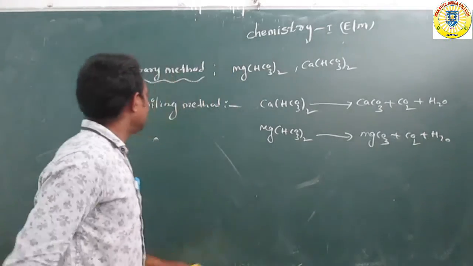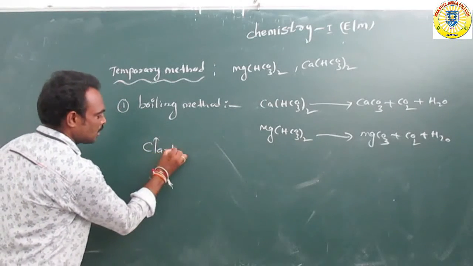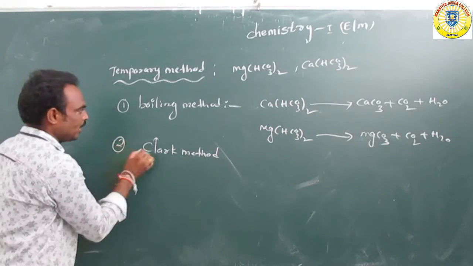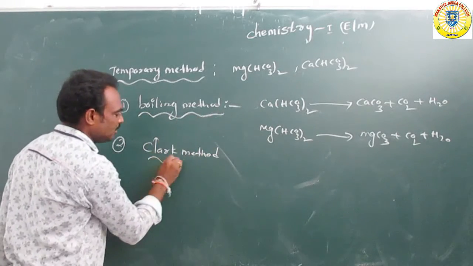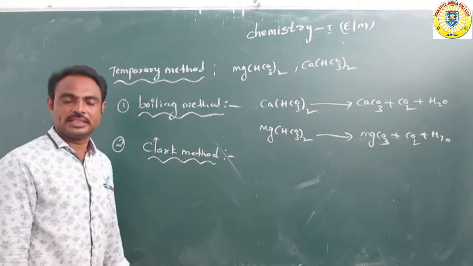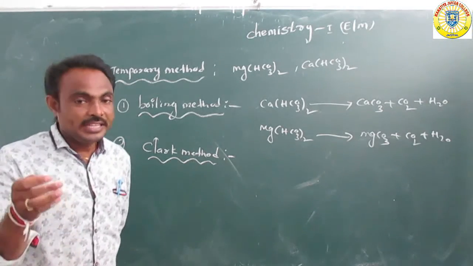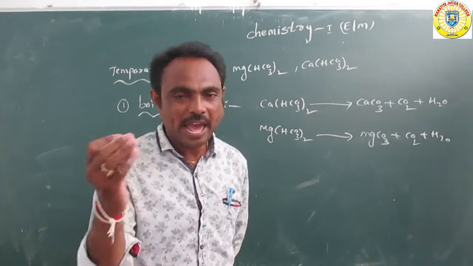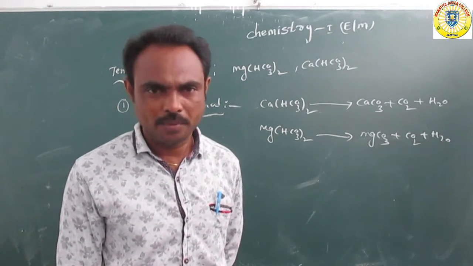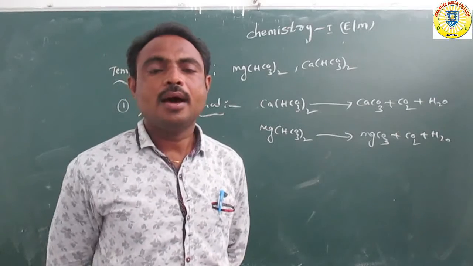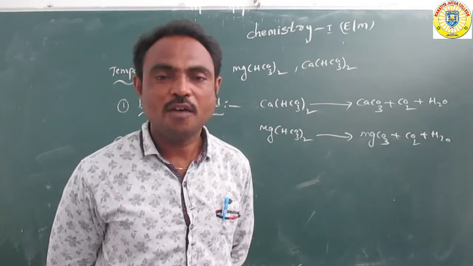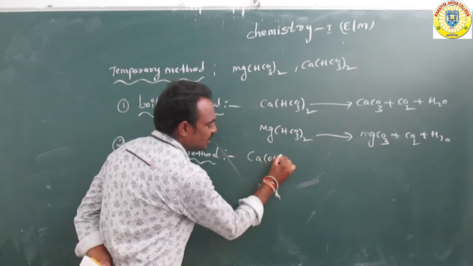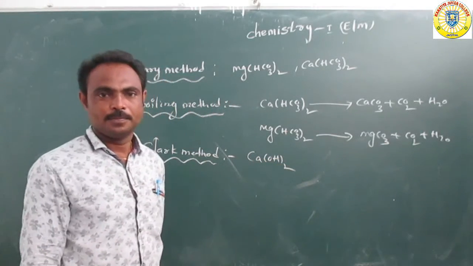The second method is the Clark method. In this method, we add milk of lime or slaked lime, that is, calcium hydroxide.